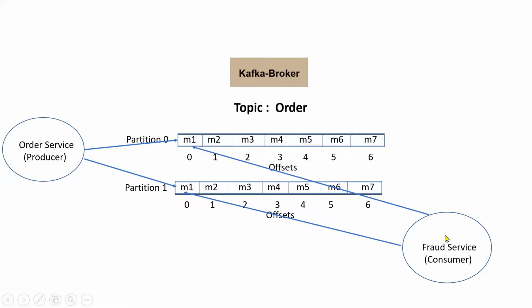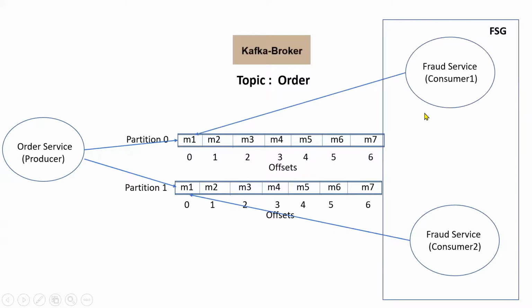So in this case, there is a consumer, the fraud service, consuming the messages from both the partitions, right? But here it is sequential. The consumer will consume first from partition 0, then come to partition 1. Here we are not really getting the advantage of the partitions, right? The advantage of multiple partitions comes when there is more than one consumer, right? That is where the parallel processing will happen.